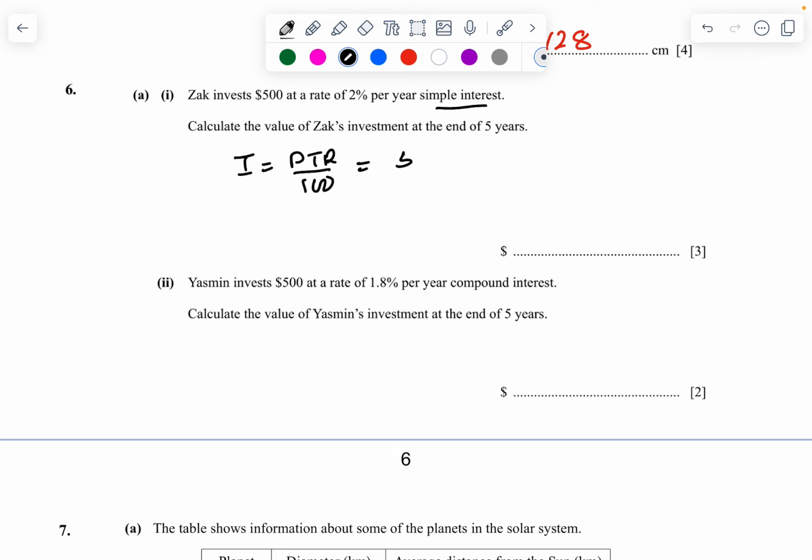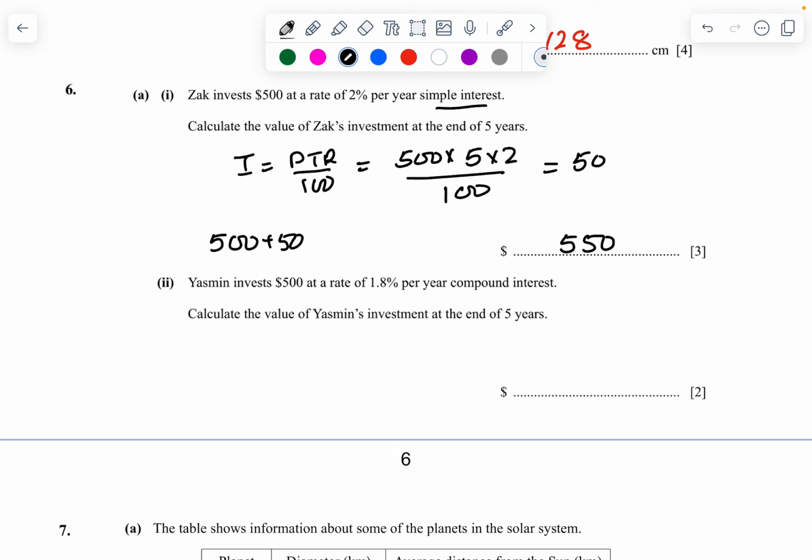So principal is 500, time is 5 years and rate of interest is 2 upon 100. So when I use a calculator, it's going to be 500 times 5 times 2 divided by 100. It's going to be 50. $50 is the interest. So the amount is going to be 500 plus 50, which is $550.